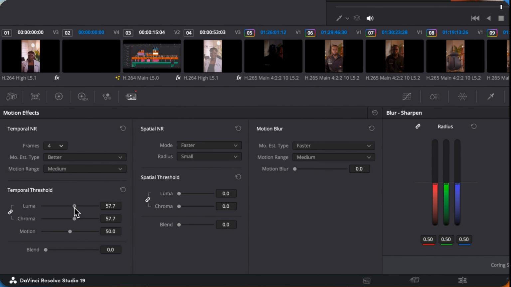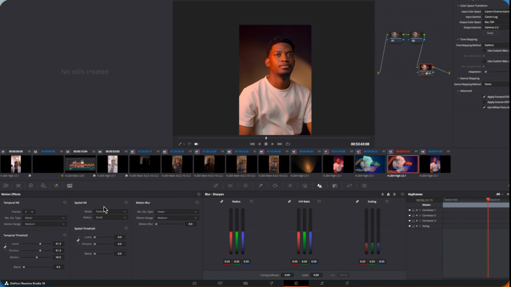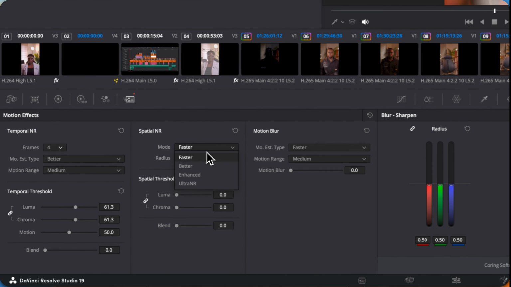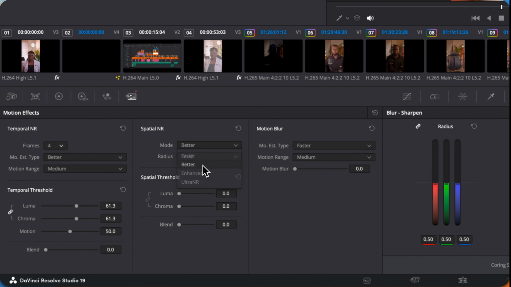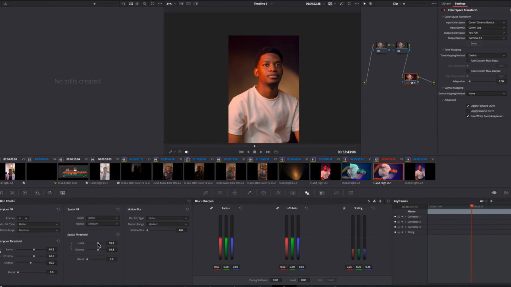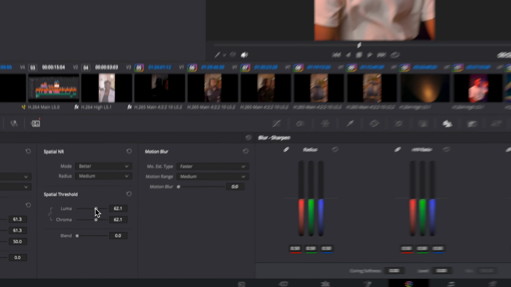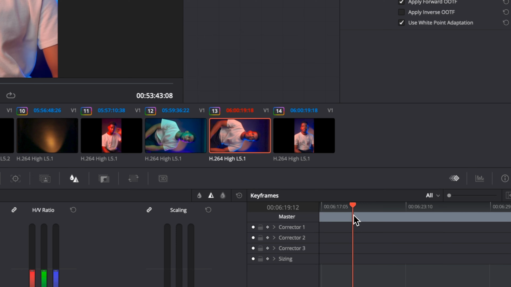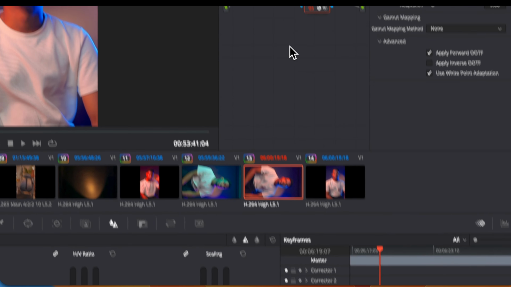So I tweak it. I think I like it around the 50 to 55 range, and I like mixing my spatial and my temporal noise reduction. So I go to my spatial also, make it better, and then medium to give me the best result. So as I tweak it to around that same range, 50-60 range, you can see that the noise is totally gone. Let's take it to this blue.